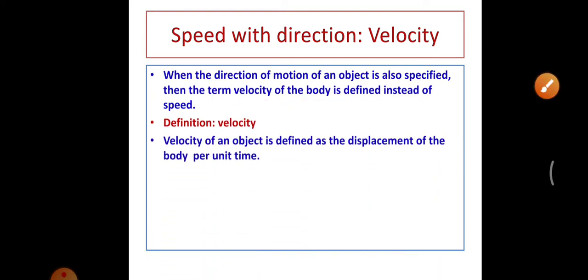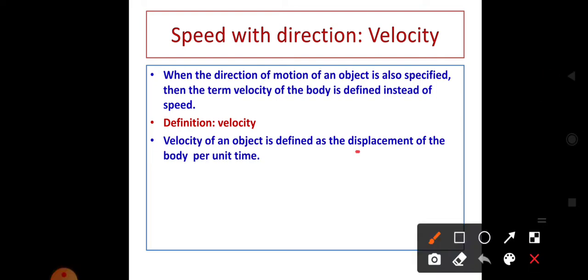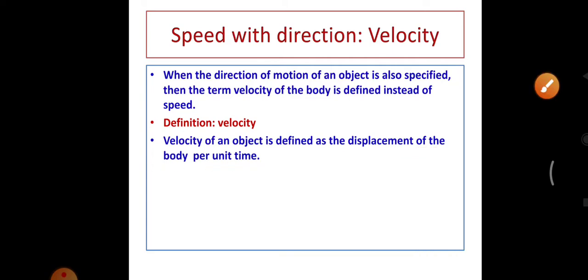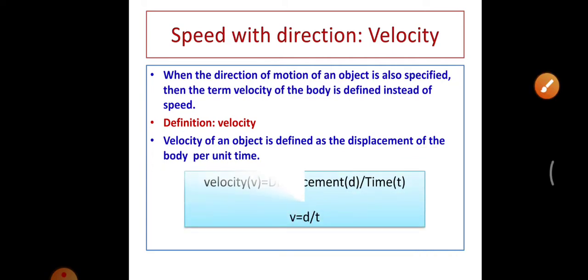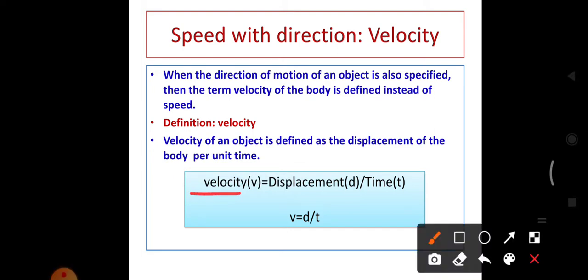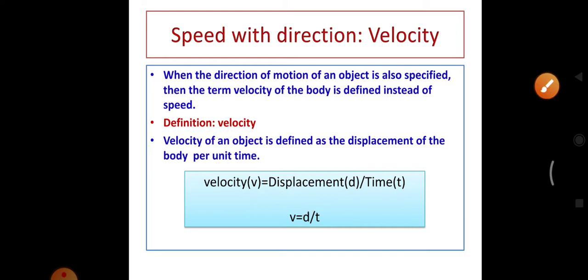The definition of velocity is: velocity of an object is defined as the displacement of the object per unit time, because displacement needs a direction. So velocity v equals displacement d by time. Both velocity and speed are represented by the letter v. So displacement is small letter d and time is t.